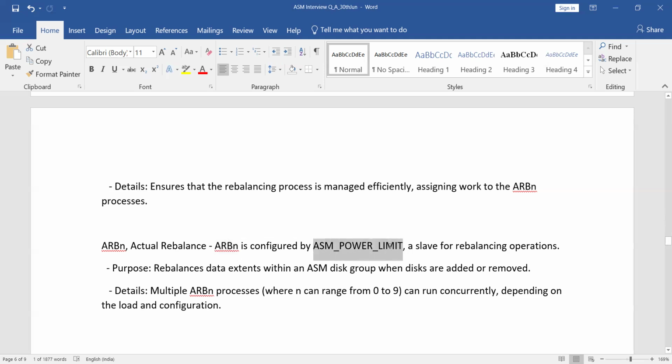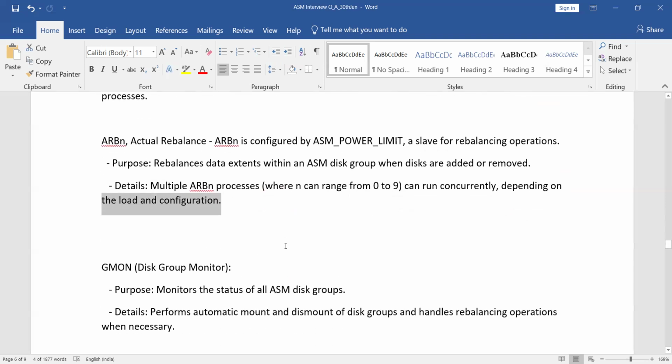If you give ASM_POWER_LIMIT 11, then those 11 processes will do the rebalancing much faster. Here N ranges from 0 to 9, and they run concurrently depending on the load and configuration. So if you use a higher value, it will work in a faster way to do the rebalancing.